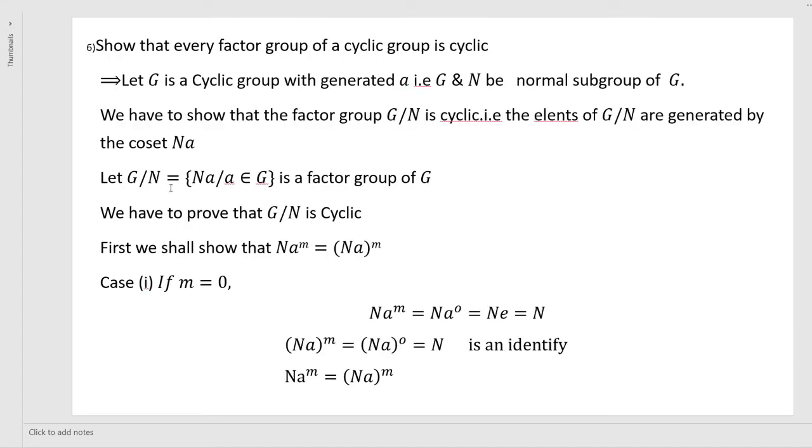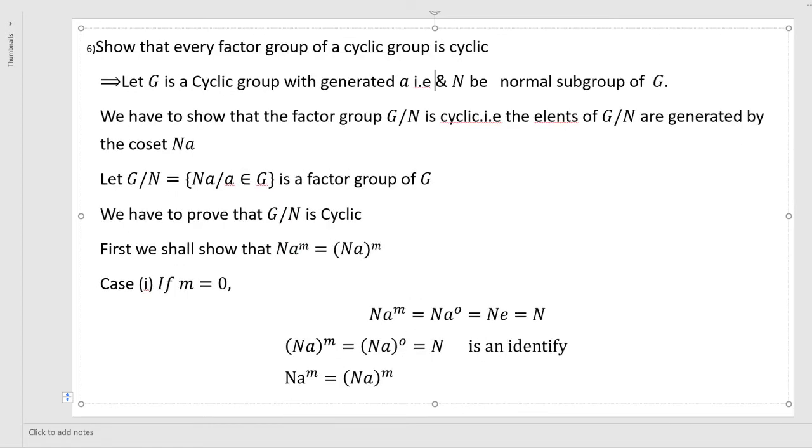Next, show that every factor group of a cyclic group is cyclic. Let G be a cyclic group with generator A, and N be a normal subgroup of G. We have to show that the factor group G by N is cyclic. That is, the elements of G by N are generated by the coset Na, right? The elements of G by N are generated by the coset Na. Then G by N is cyclic, right?